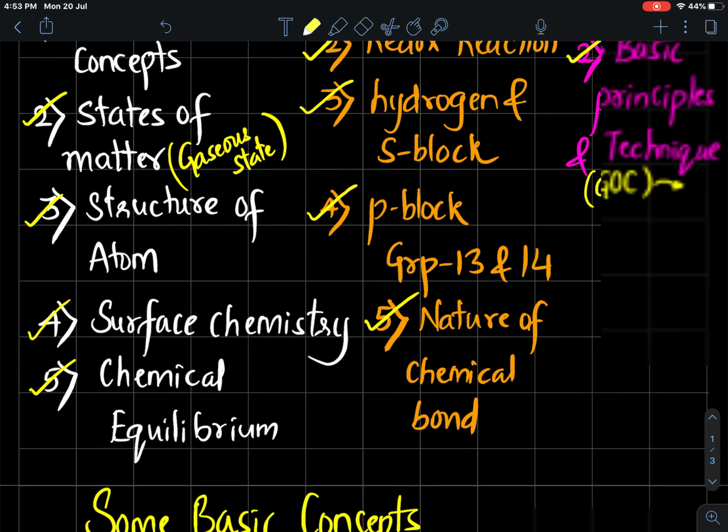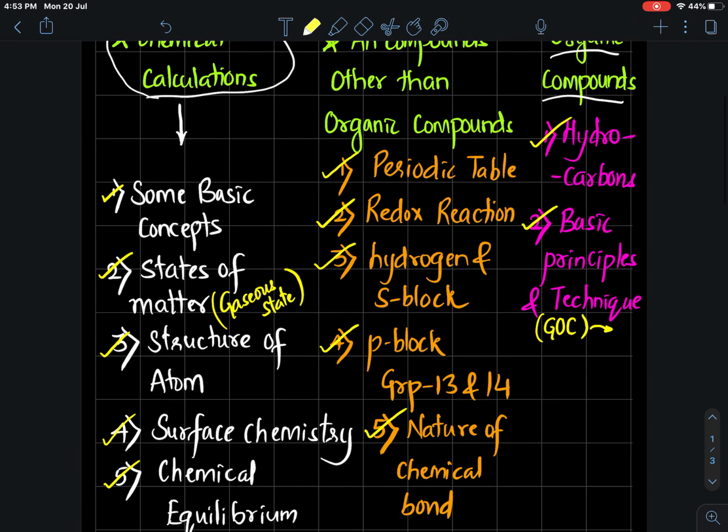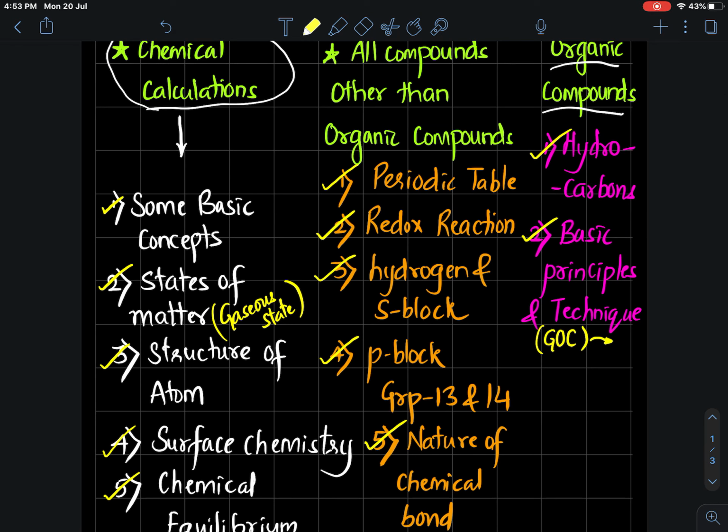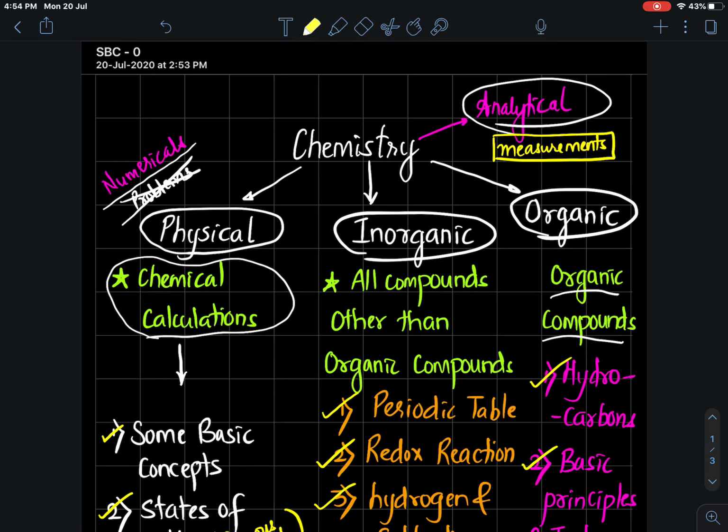So, 5 chapters in physical chemistry, 5 chapters in inorganic chemistry, and 2 chapters of organic chemistry is what your main focus is on. There are certain chapters of analytical chemistry also in our syllabus. If you include all that, then our syllabus involves 15 chapters in 11th standard.